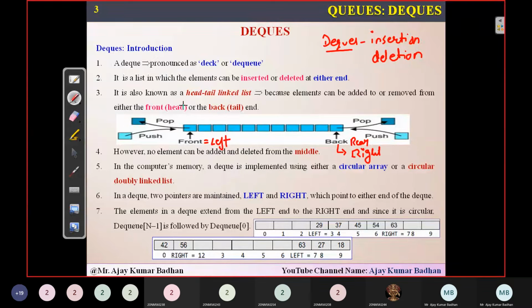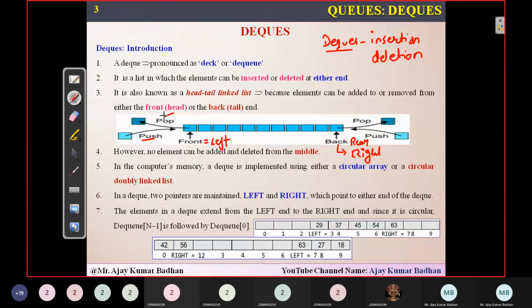I stated here is nothing but we can insert, that is push. Push is nothing but inserting an element into the array. What do you mean by pop here? Deleting that particular element from the array. So here insertion and deletion can be done from both the directions.